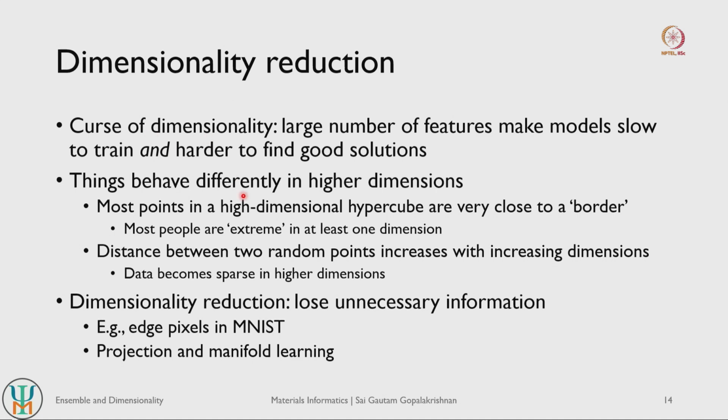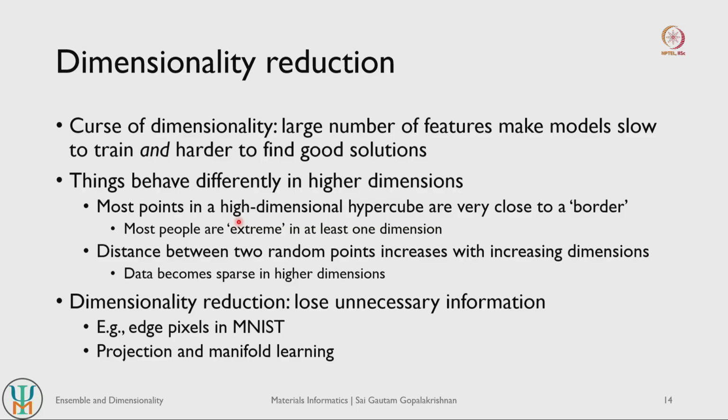The other interesting thing to keep in mind is that things behave very differently in higher dimensions compared to lower dimensions, right. For example, if you take a simple square and calculate the probability of one point being close to one of the edges of the square, let us say it is about 0.4.